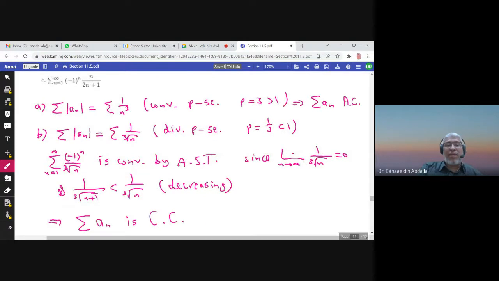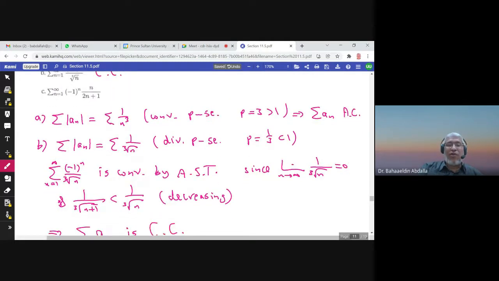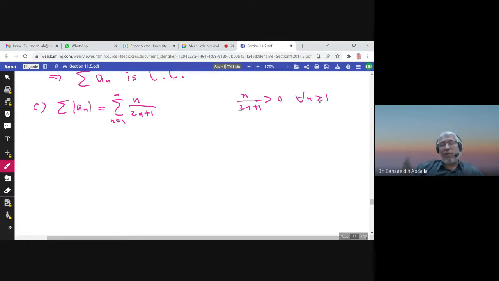What about C? Let us consider this series. So I'll have n over 2n plus 1. Notice that now the terms are positive. n over 2n plus 1 is greater than 0 for all n greater than or equal to 1. So now I can use the comparison test, the limit comparison test as I wish.